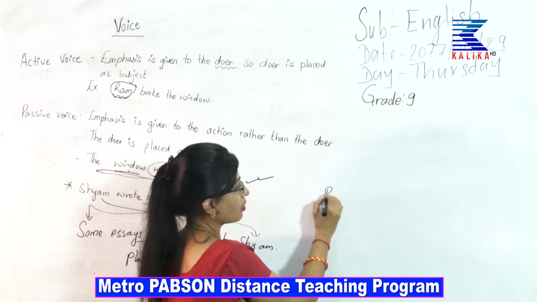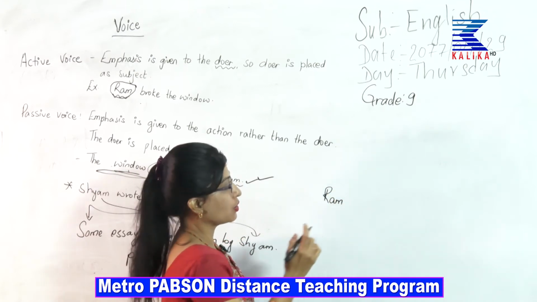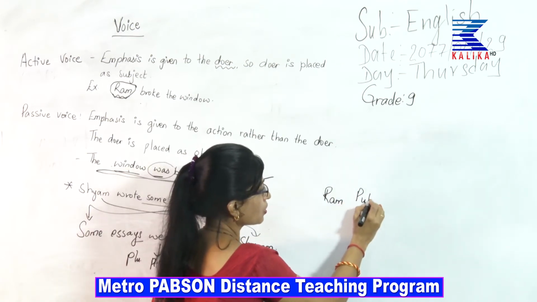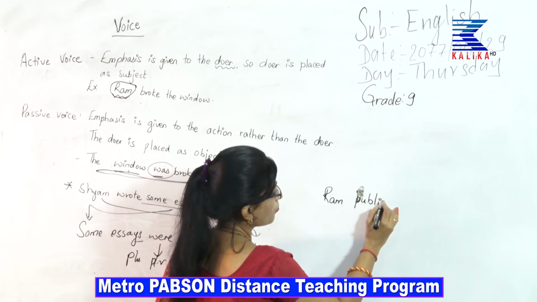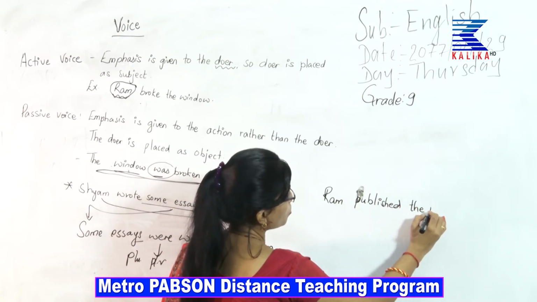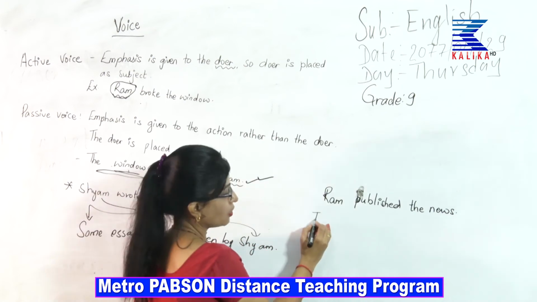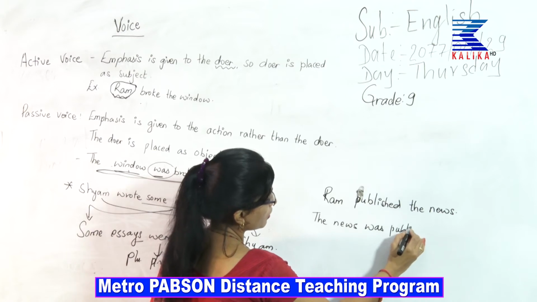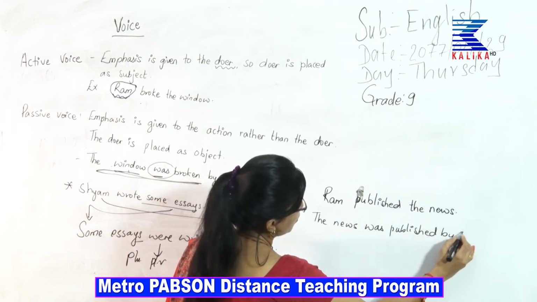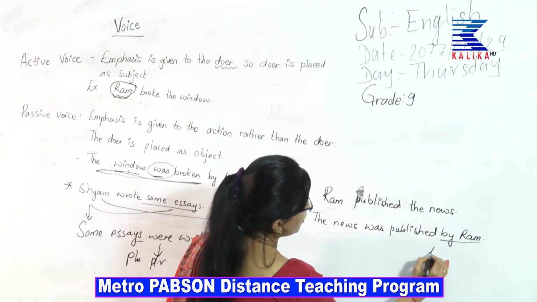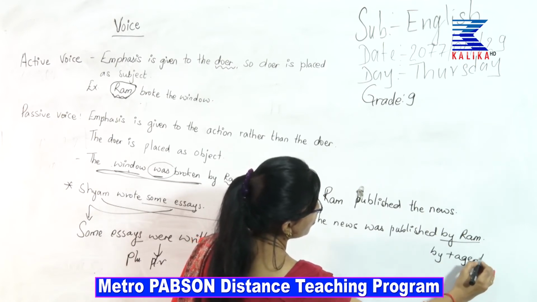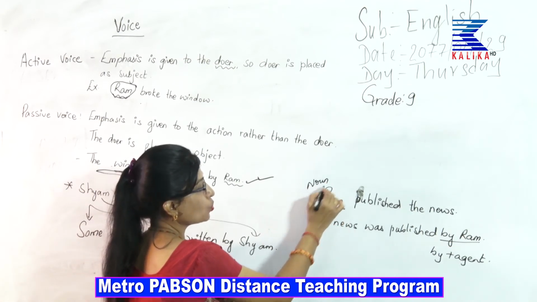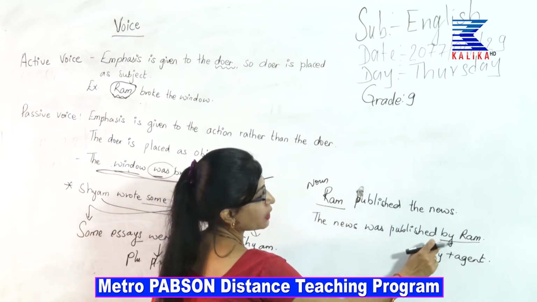If I say Ram, instead of they, Ram published the news. So, the news was published by Ram. Here, by plus agent is a must, because of the rule that if the subject is a noun, then you must put the noun as the agent here.